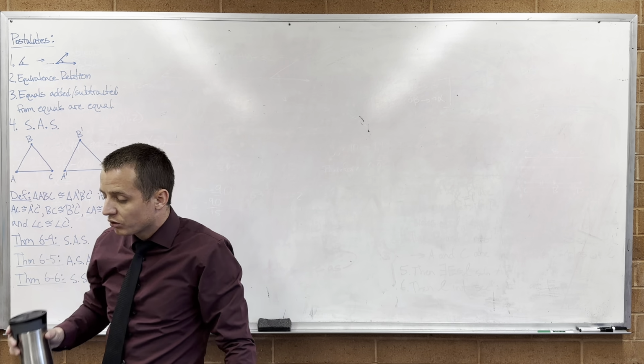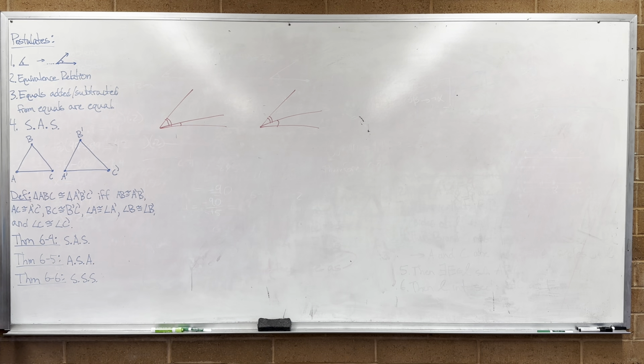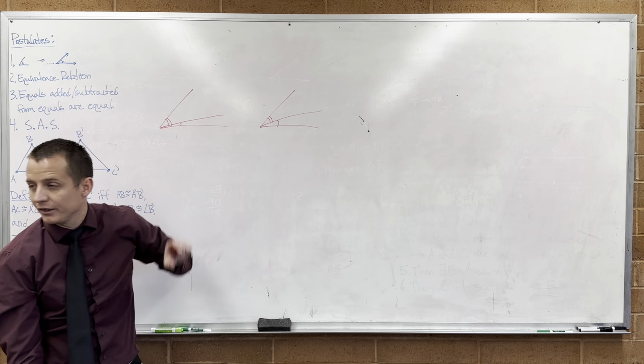Now, our other one was adding angles together and subtracting angles. The mnemonic phrase we remember for it is that equals added or subtracted from equals are equal. That's just what we remember in our heads. Pictorially, if I have angles that look like this, you probably remember this picture. If I know that this is congruent to this, and I know that this is congruent to this, then the whole thing together is congruent.